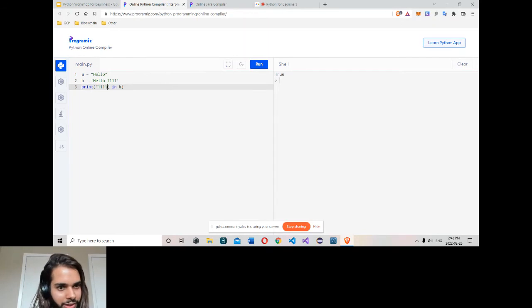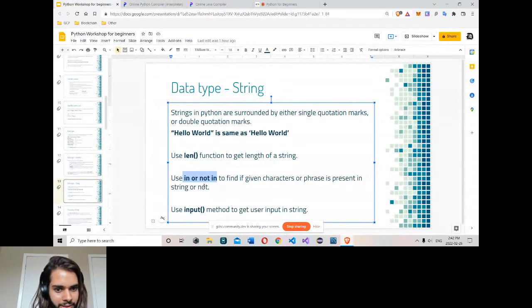True. You might type only 1 1 1, or just one, run, true. It can find a phrase in the string: if it is there, true, if not, false. Simply a phrase in B, a phrase in a variable. And there is also not in.